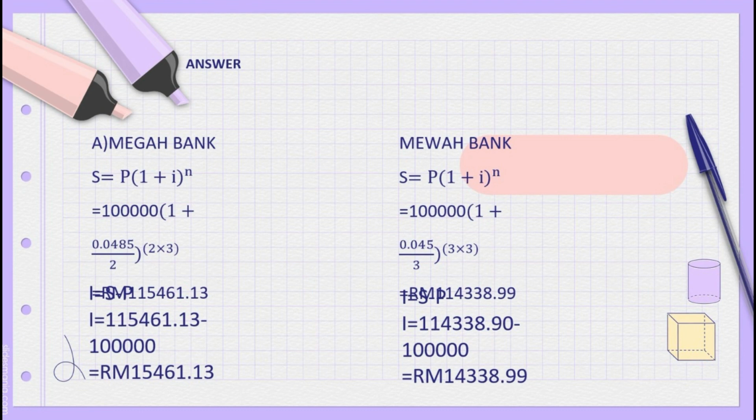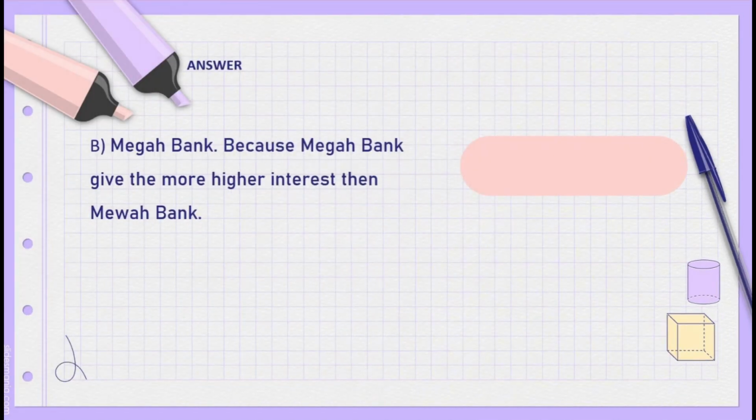So I equals S minus P, which is 114,338.99 minus 100,000. The answer is RM14,338.99. For the answer to B, we choose Megah Bank because Megah Bank gives a higher interest than Mewah Bank.